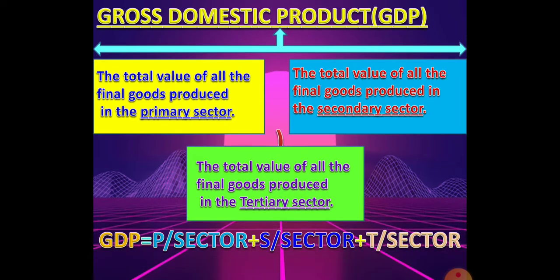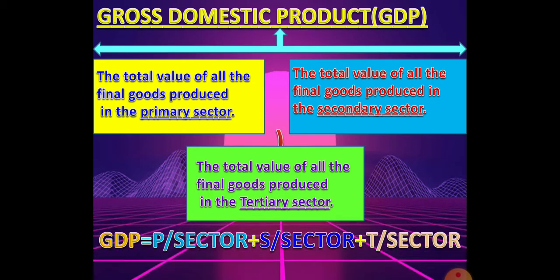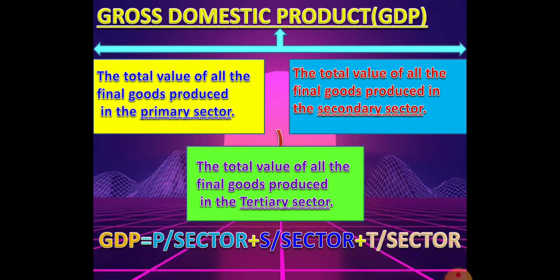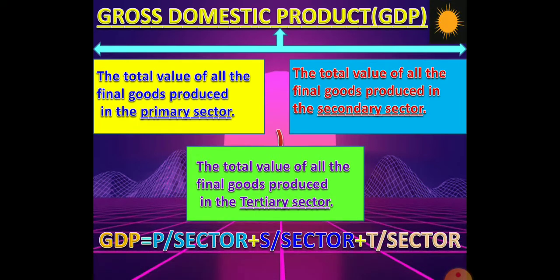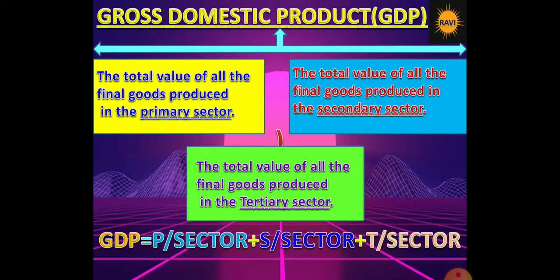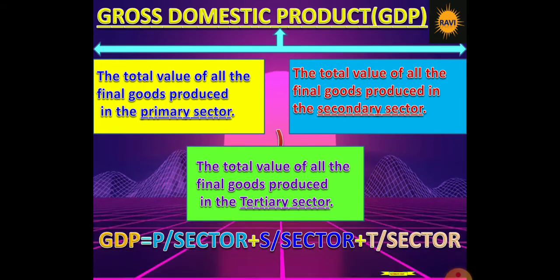Here once again we can see the formula. GDP is equal to primary sector final goods value plus secondary sector final goods value plus tertiary sector final goods value. These three sectors' final goods value will be called the GDP or the national income.